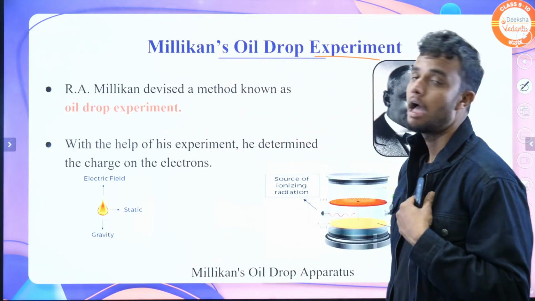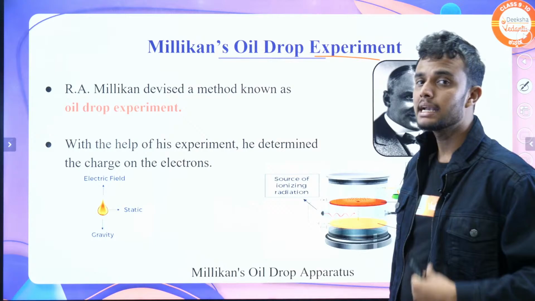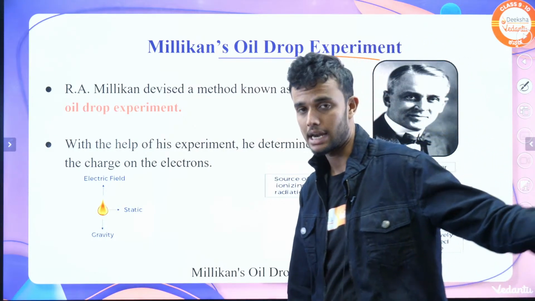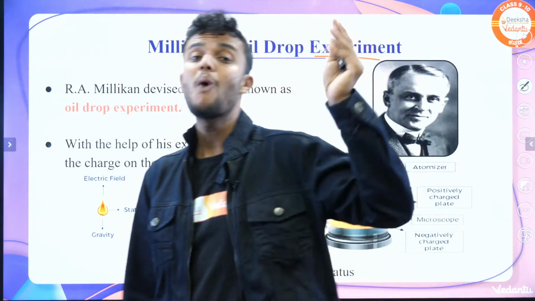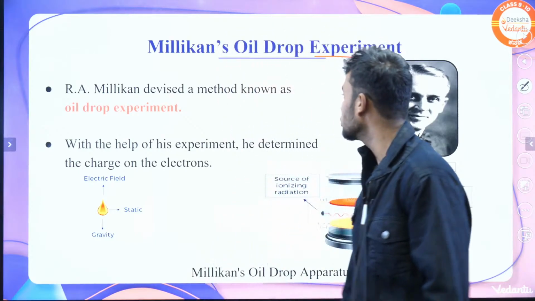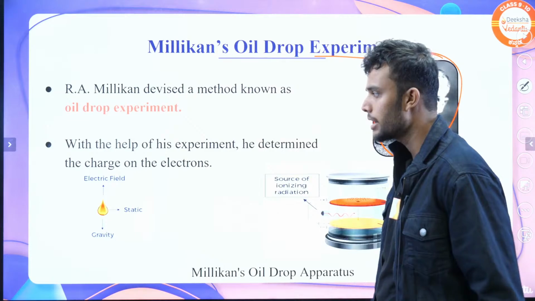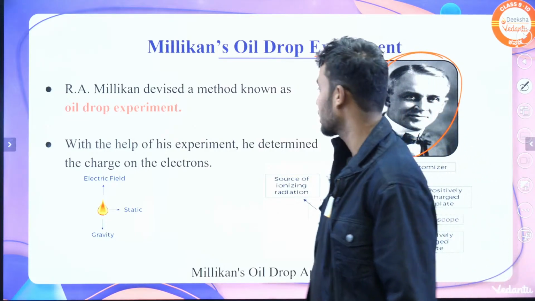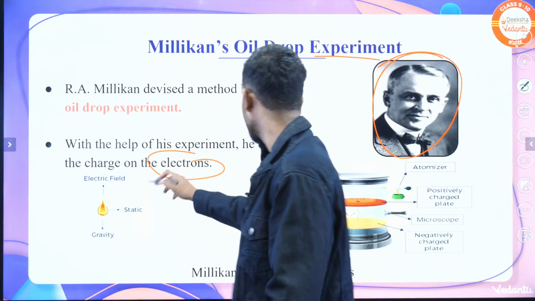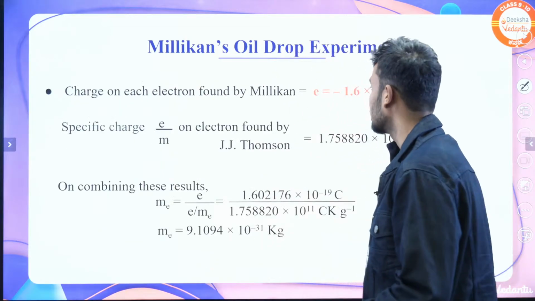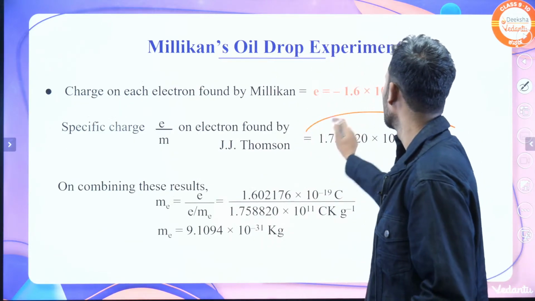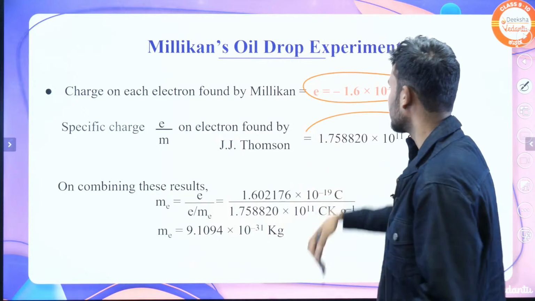Next, move on to the Millikan oil drop experiment. This experiment is very, very important, and it gives the charge of an electron. R.A. Millikan is the scientist who devised this experiment. With the help of this experiment, we can easily determine the charge of an electron. According to Millikan, this is the charge.